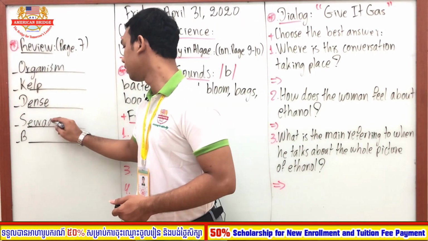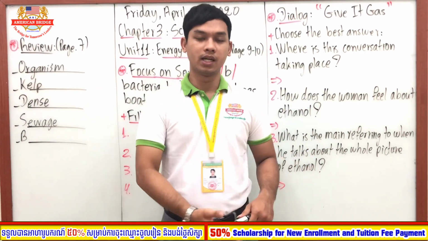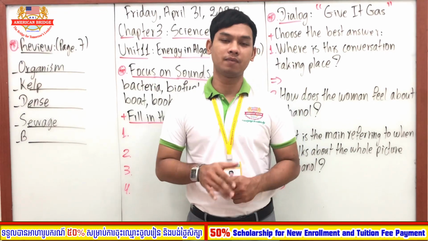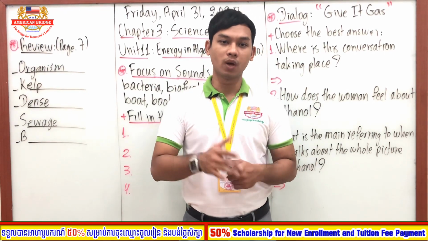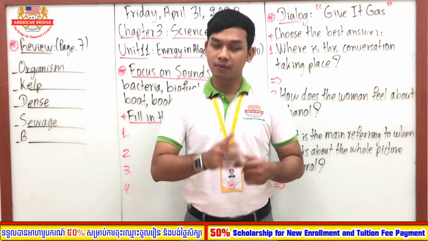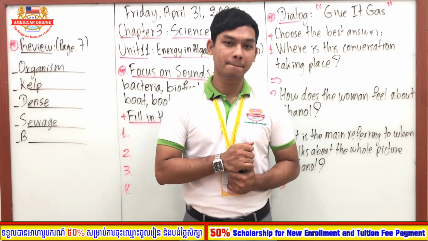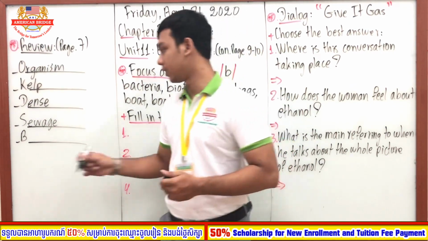Okay. Sewage. And the last one starts with letter B. This is a kind of fuel that is made from living plants. Fuel that is made from living plants. So this is the biofuel. Good.